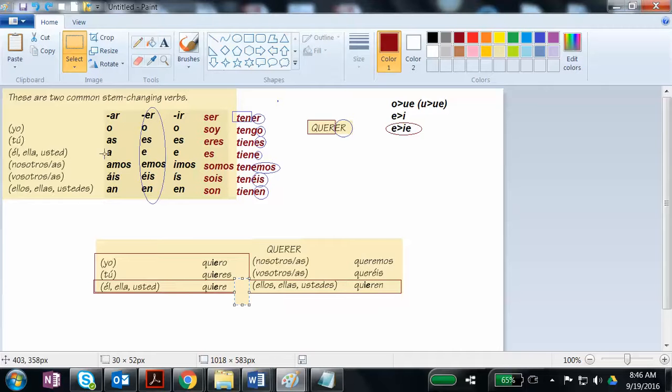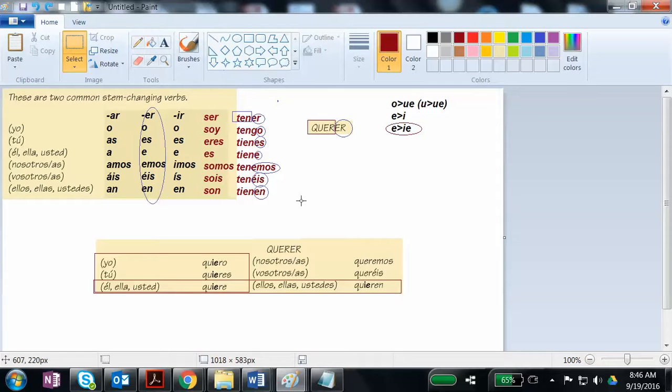Well, I don't know. I think if I try to clean that up, it's just going to take too long. But you can see that it forms kind of a boot right in here, right? You see, the change happens everywhere but the nosotros and the vosotros. So they often call this the boot rule.